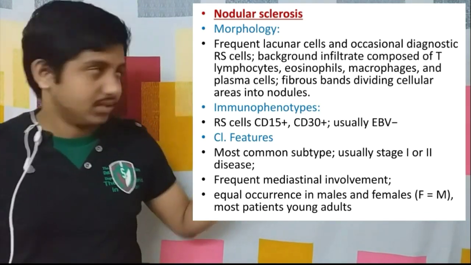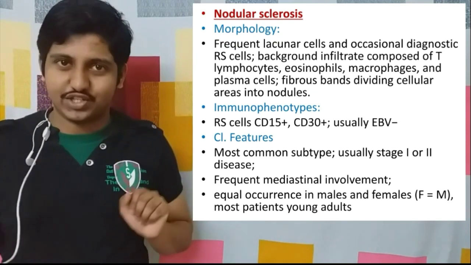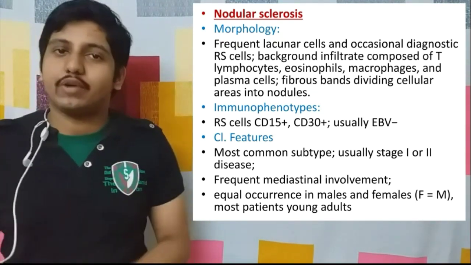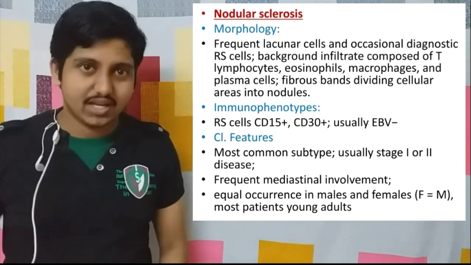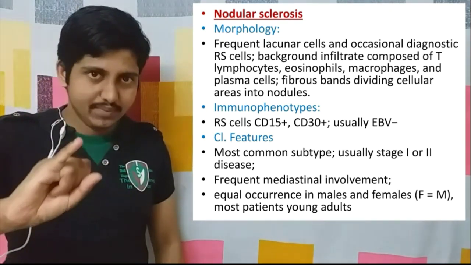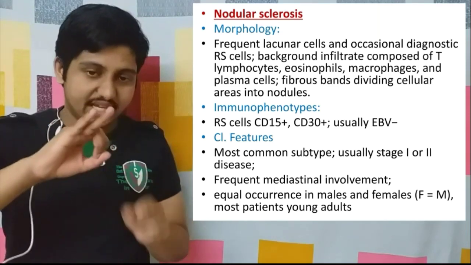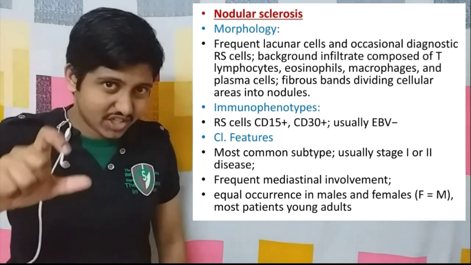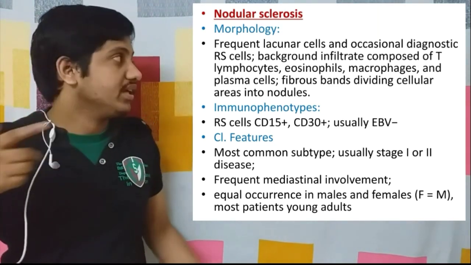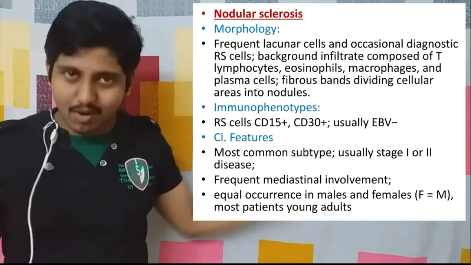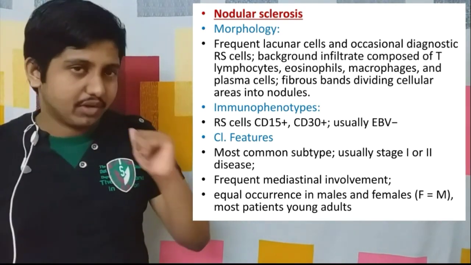Now the next point, clinical features. What do you have to tell about in clinical features? We have to tell whether it is common, in which gender groups or sex, then the stage, and then the age group in which this is commonly seen. I will tell about it in detail.